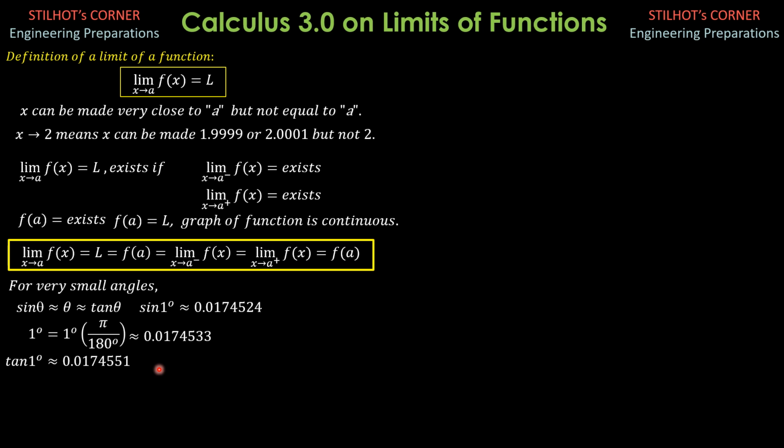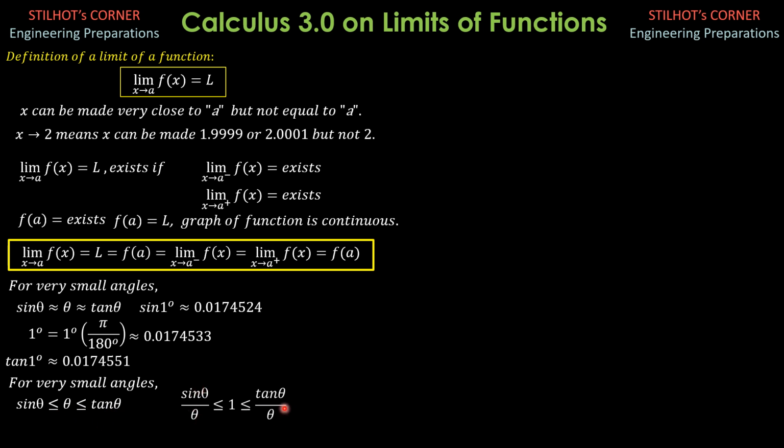So therefore, this is true: sine theta is less than or equal to theta, and theta is less than or equal to tangent theta for very small angles. Because of this fact, if we divide everything by theta, then we have sine theta over theta is less than or equal to theta over theta, which is 1, and 1 is less than or equal to tangent theta over theta after we divide through by theta.